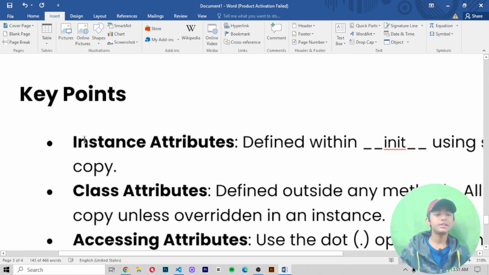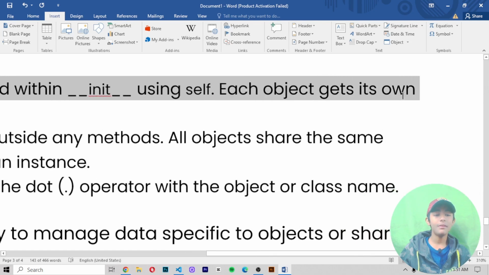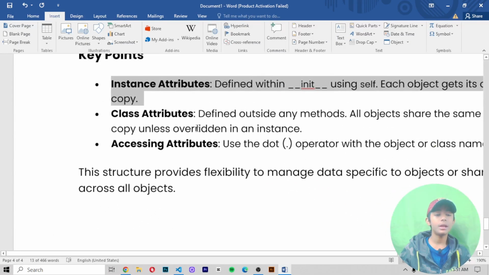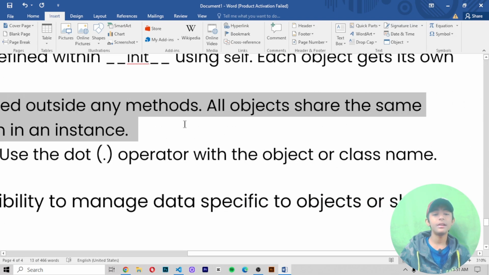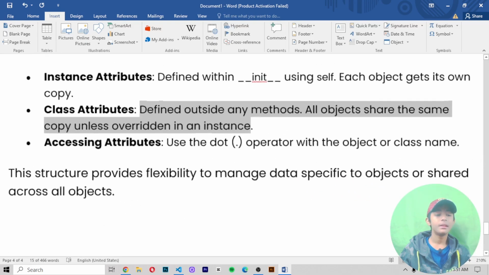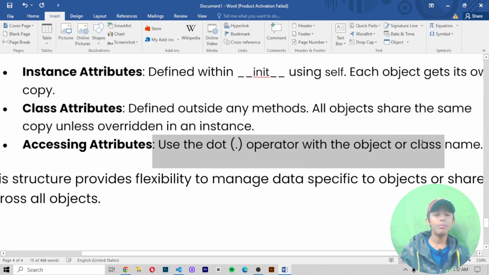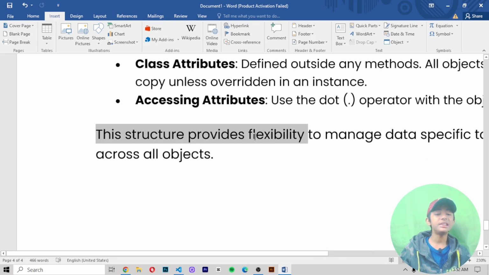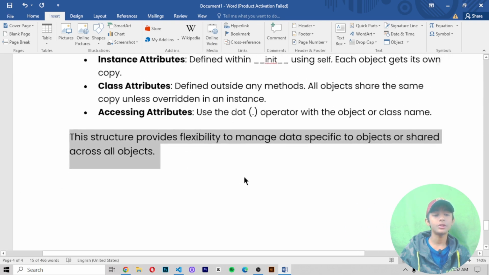Now key points. First, instance attribute. Defined within the init using self, each object gets its own copy. Okay, instance attribute. Now number 2, class attributes. It is defined outside any method. All objects share the same copy unless overridden in an instance. Number 3, accessing the attributes. Use the dot operator with the object or class name. Now, this structure provides the flexibility to manage data specific to objects or shared across all the objects.